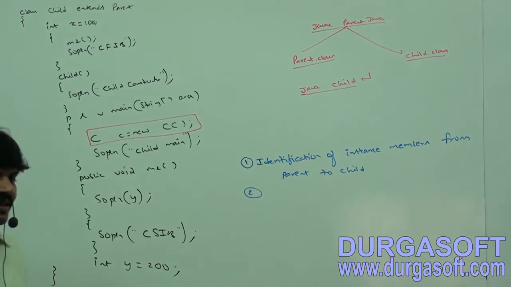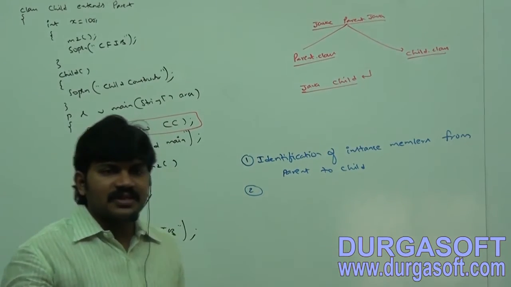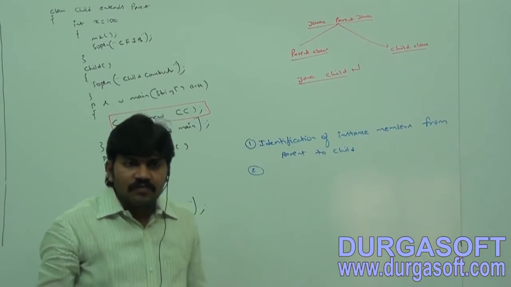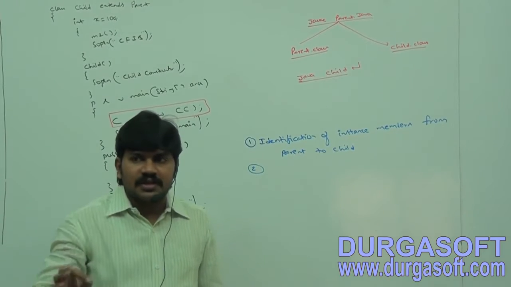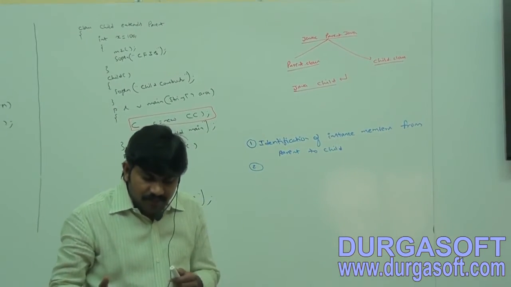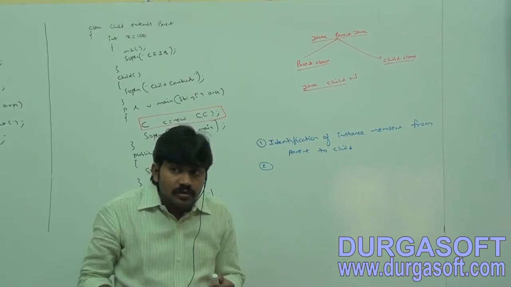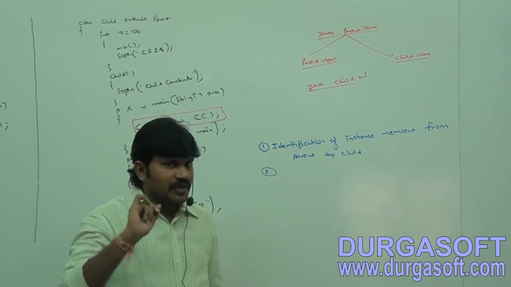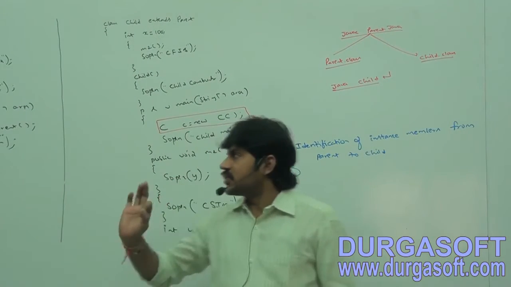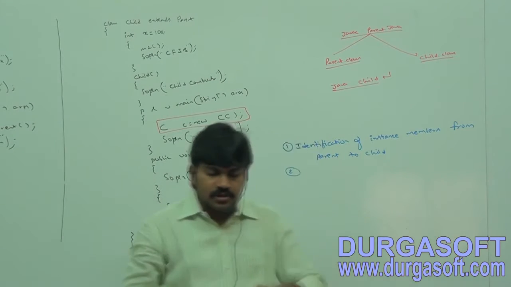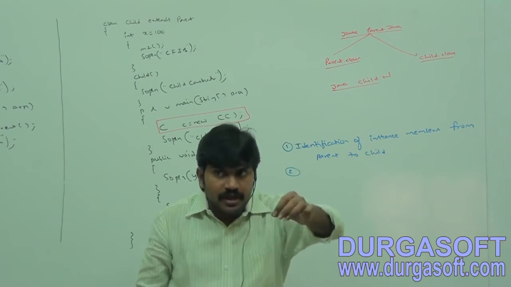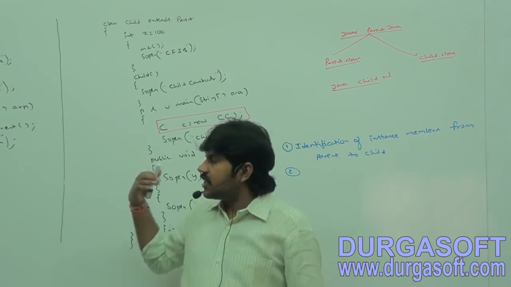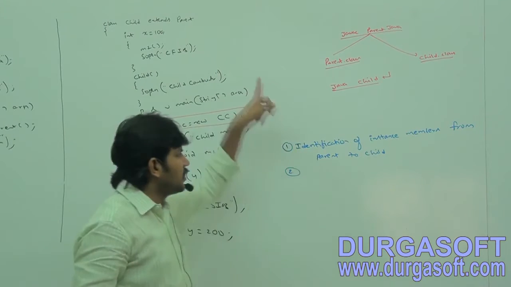Can you tell what the second step is? Execution of instance variable assignments and instance blocks from parent to child. No, there is a small difference. Execution of instance variable assignments and instance blocks only in parent class. Remember this one. First let it complete parent activities and then we will think about child.